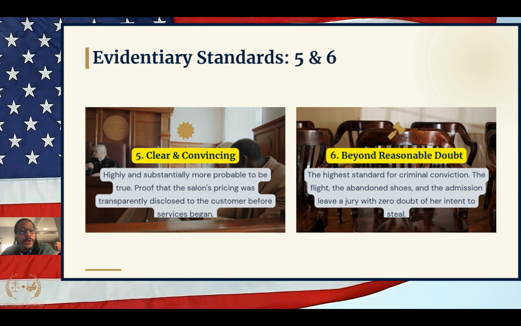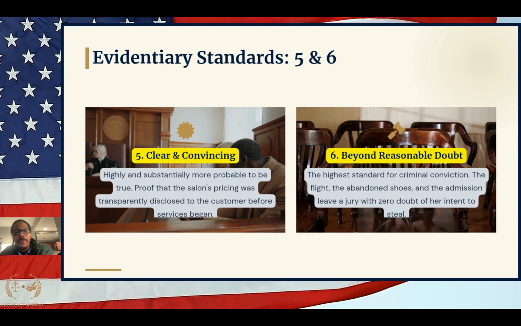But clear and convincing evidence, you also see it used in cases where parents are going to be fighting over their children. It's simply a level where it's going to be necessary that the people involved in the case need to have more evidence in their favor to win. If you're the person bringing the claim, you need to have about 75% of the evidence in your favor to win. And that's a lot of evidence.